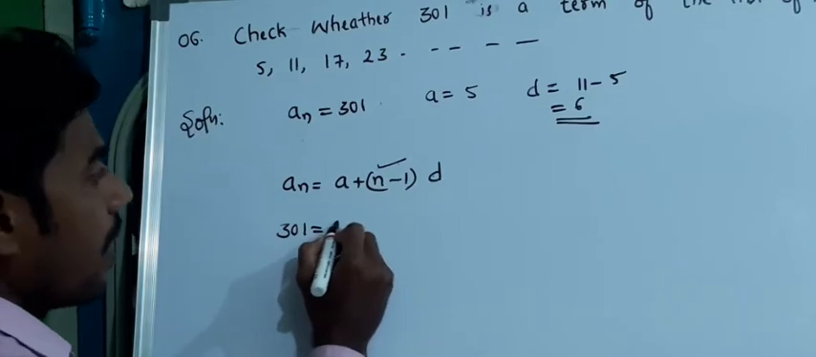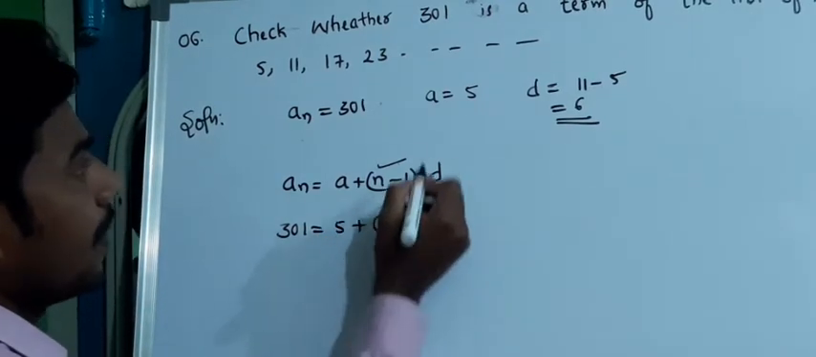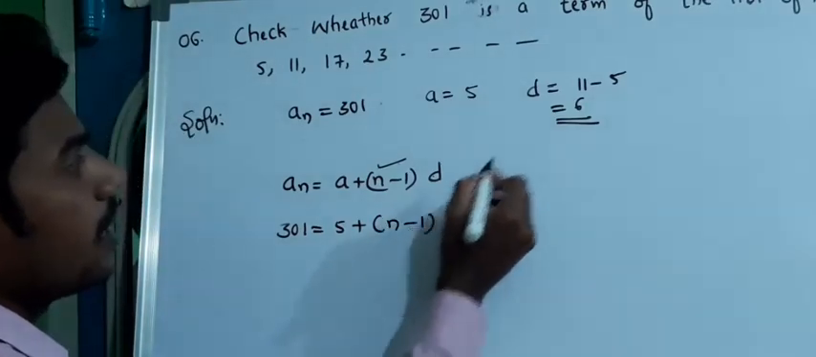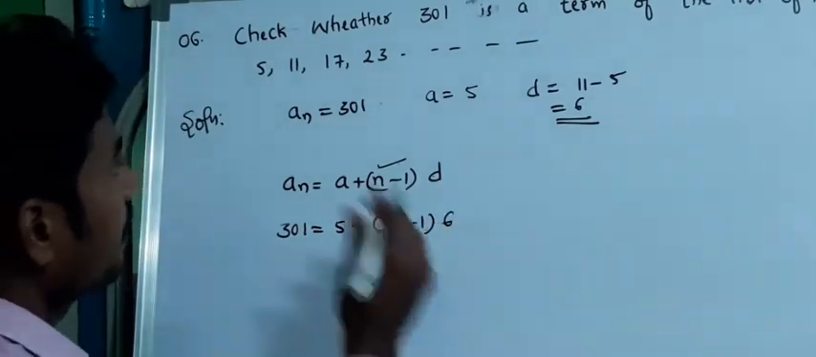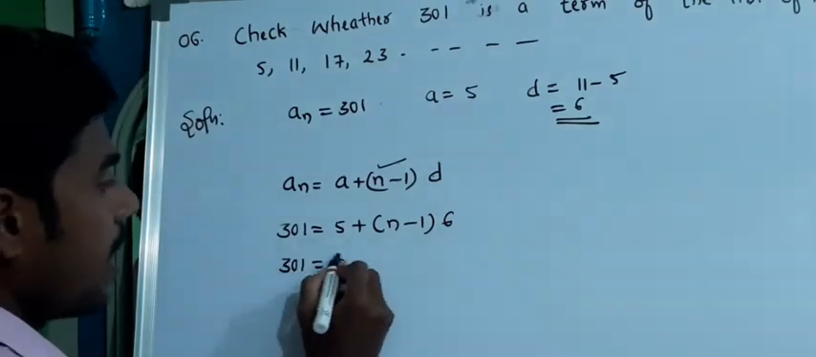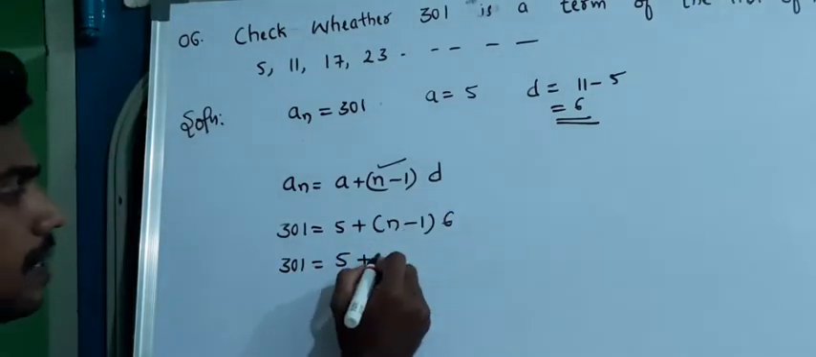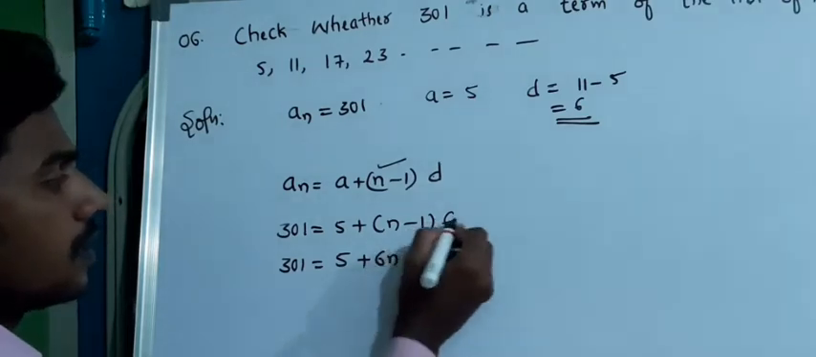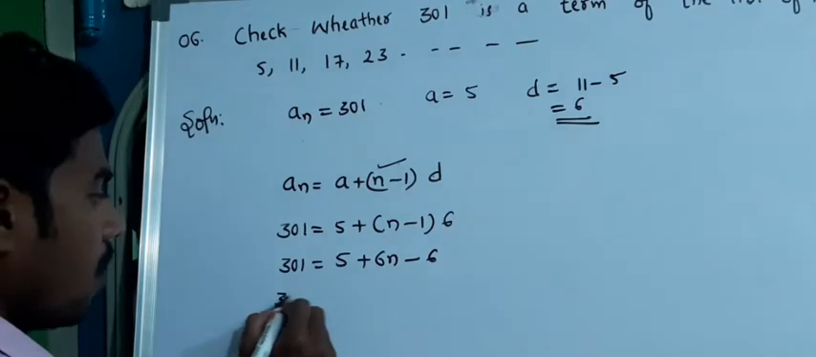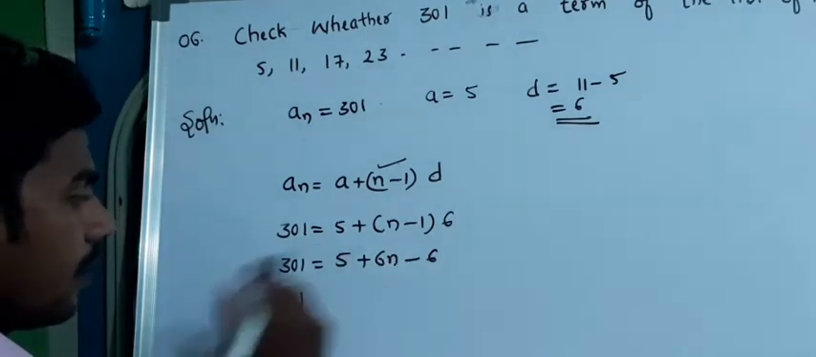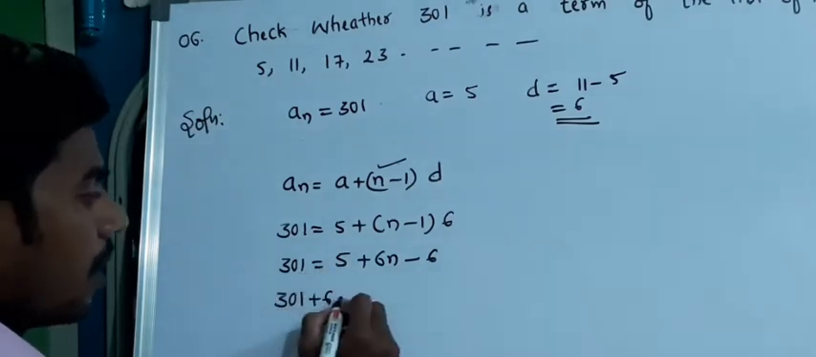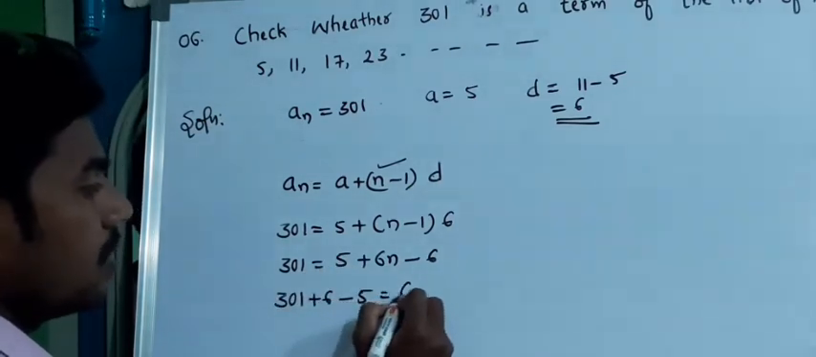What is A here? 5. Plus what is N? N is what we need to calculate, minus 1. What is D here? 6. Now 301 as it is, plus 5, plus 6 into N, 6N, minus 6 into 1, 6. Now 301 minus, if I transfer it to the left hand side, that will be plus 6, plus will become minus 5 is equal to 6N.